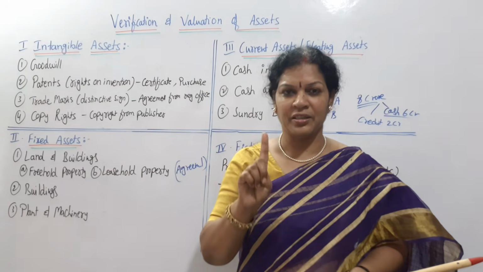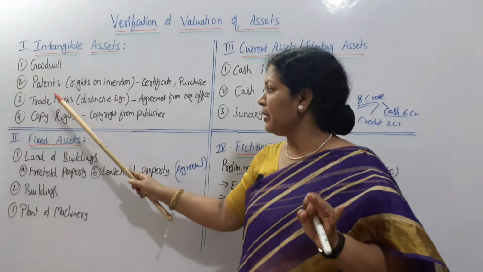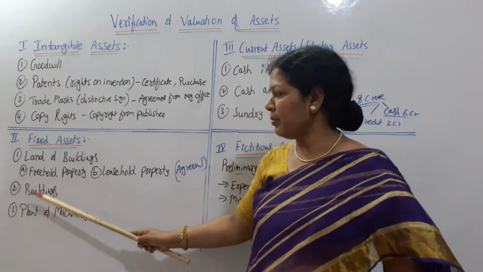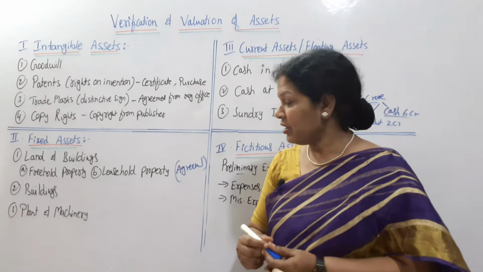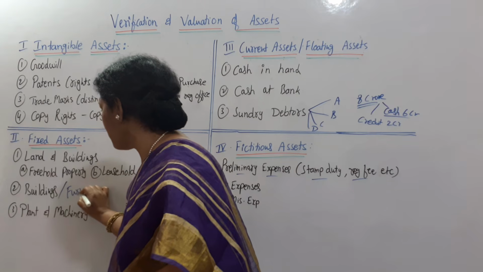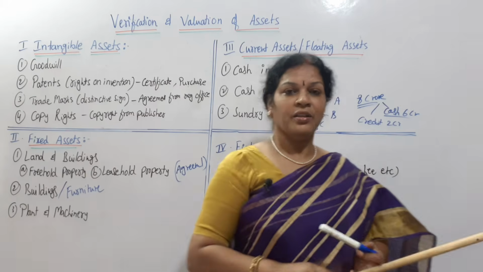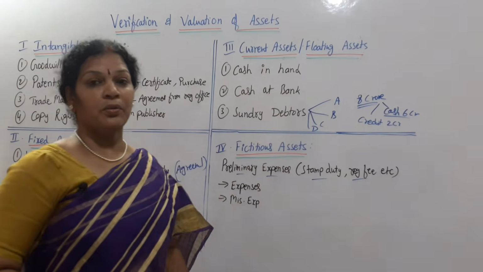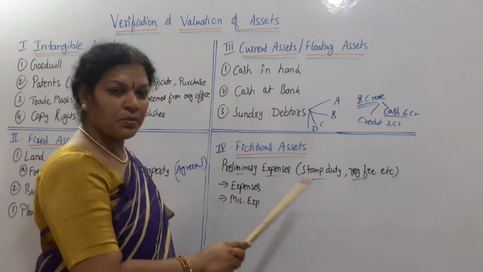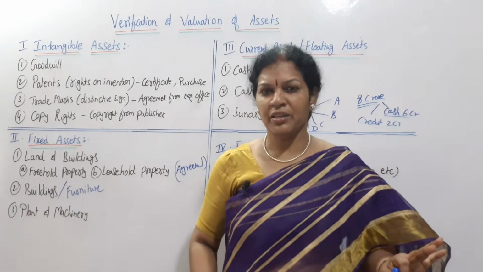Assets are 4 parts. Intangible assets. What are the intangible assets? Goodwill, patents, trademarks, copyright. Then it comes to the fixed assets: land and building, and here you can add even furniture, plant and machinery. Next, current assets or floating assets: cash in hand, cash at bank, and sundry debtors. Fictitious asset: preliminary expenses, just a small explanation. Enough, that's it. Am I clear?